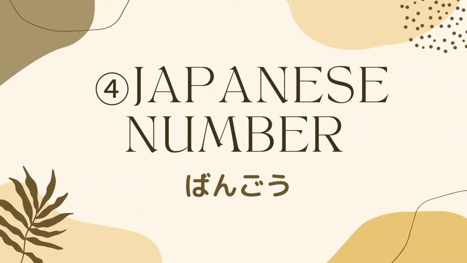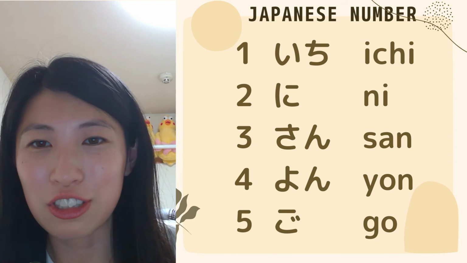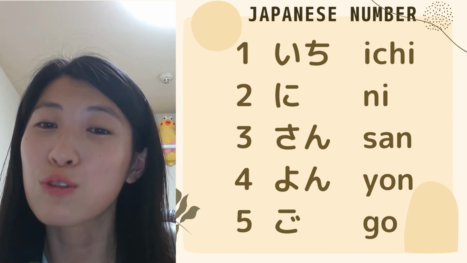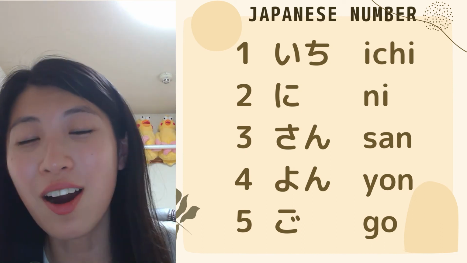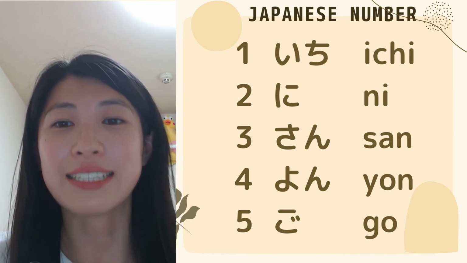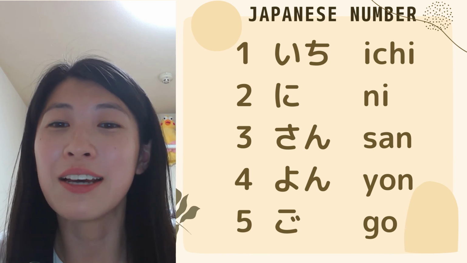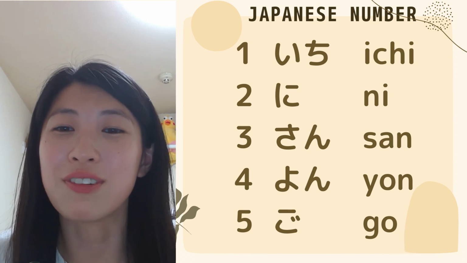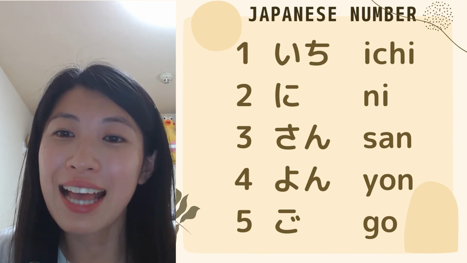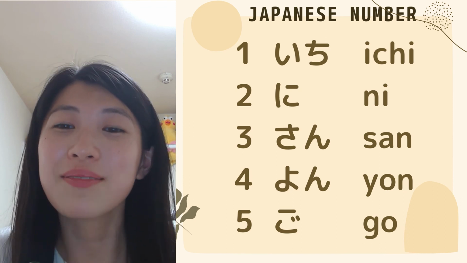At last, if you want to learn Japanese numbers, let me introduce 1 to 10 briefly. So in Japanese, 1 is 一, 2 is 二, 3 is 三, 4 is 四, and 5 is 五. So it's going to be like this. 一, 二, 三, 四, 五. Okay, repeat after me. 一, 一, 二, 二, 三, 三, 四, 四, 五, 五.